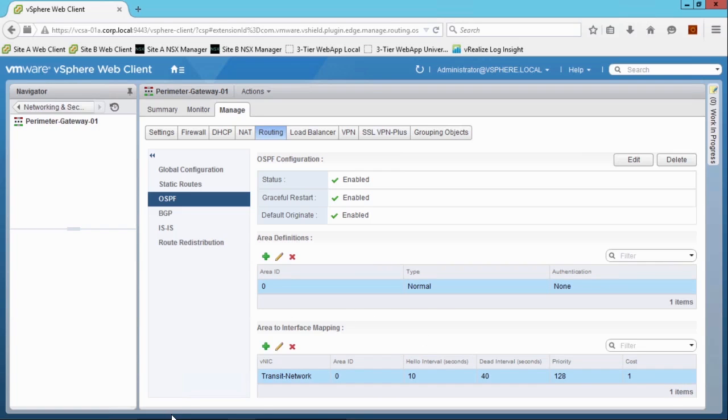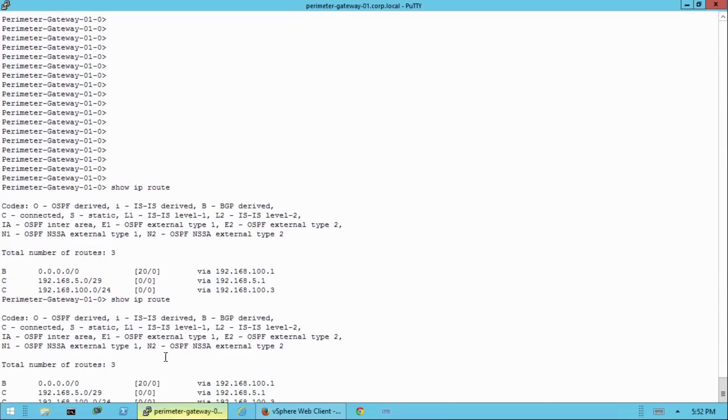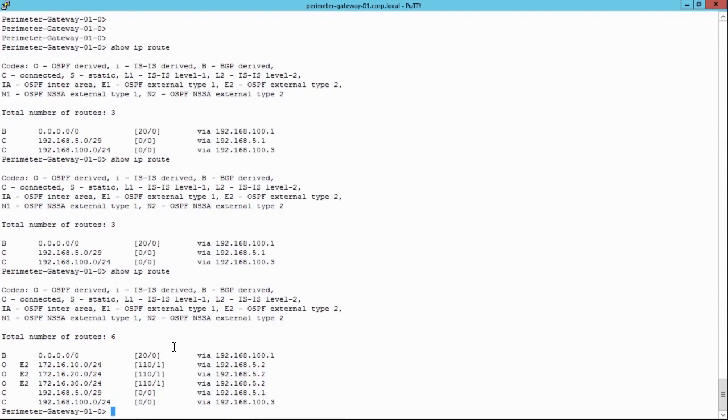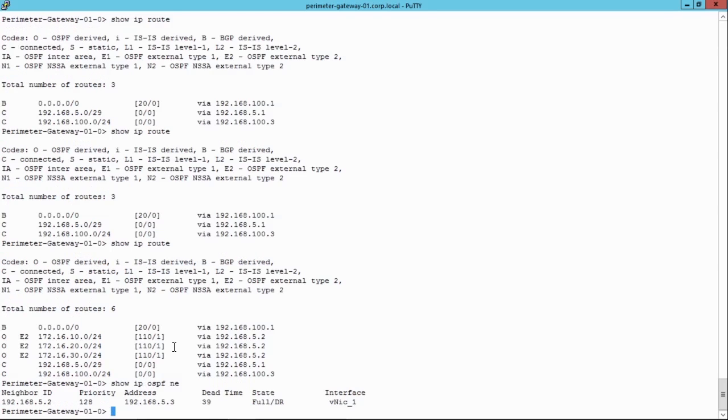Now let's take a look at what that shows up as in our router over here. Since we've enabled OSPF, we're now forming OSPF adjacencies with our other devices on the network, right? If we do a show IP OSPF neighbor, we can see that we are talking to another OSPF-enabled router on vNIC 1, and that we've established a full adjacency and designated router status. So we've got a traditional OSPF configuration. Now we're learning these routes from another router and populating a route table based on that.